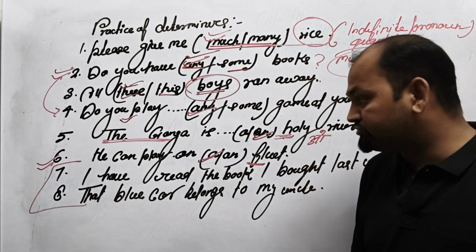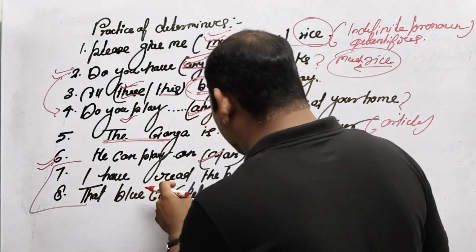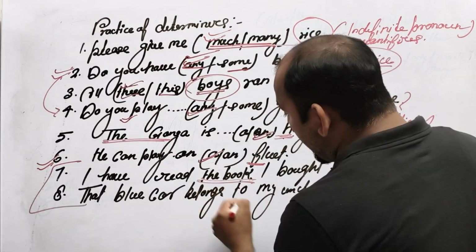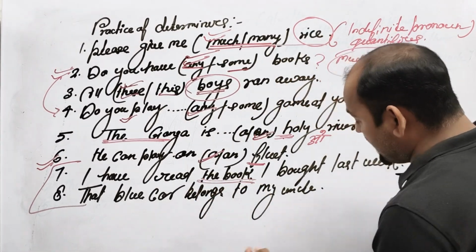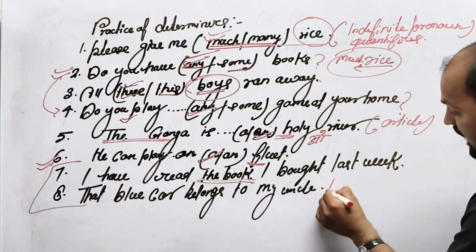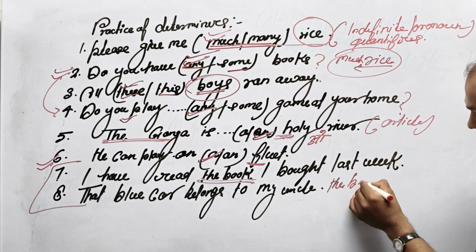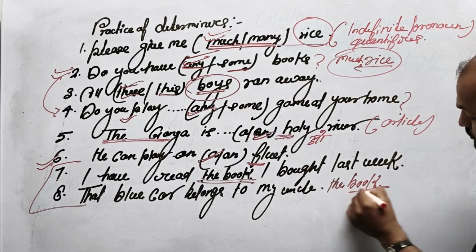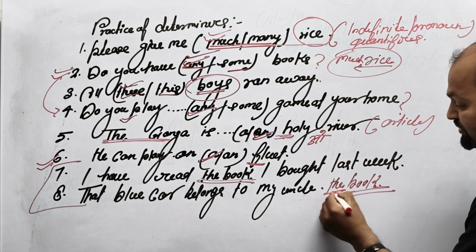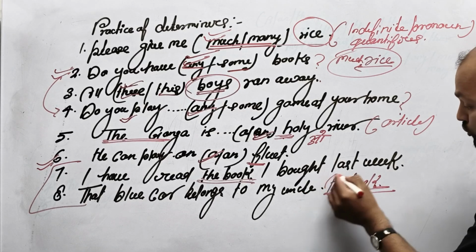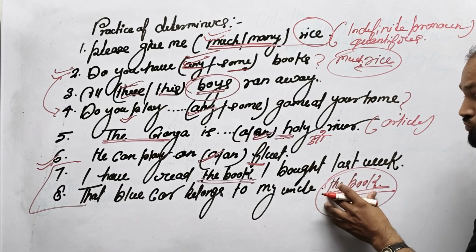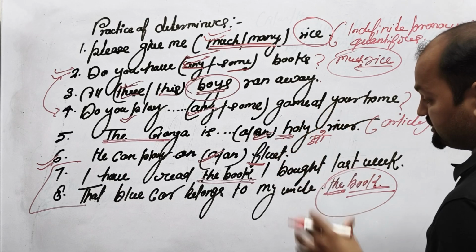Okay, let me come to discuss it. I have read the book. Article based, there is a determiner. I used here the book. The book is basically a noun, and before it I use a definite article. The group of this word is called a determiner.